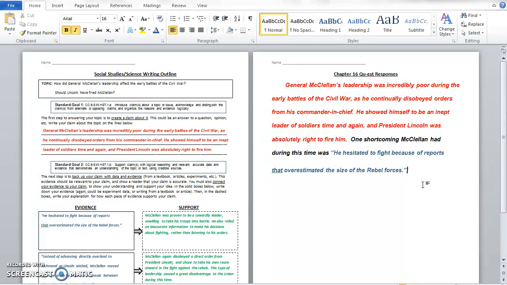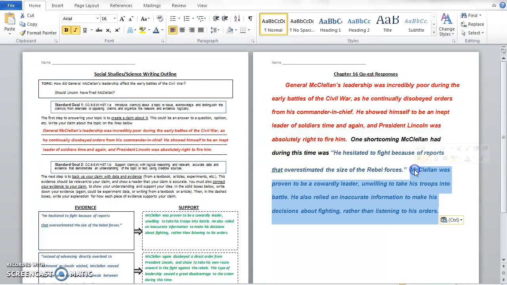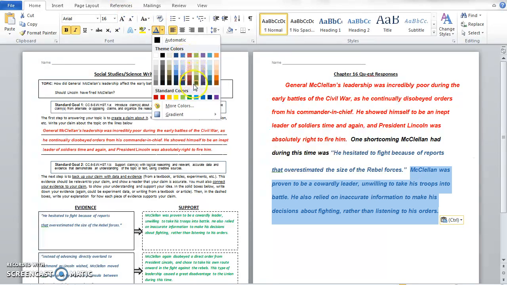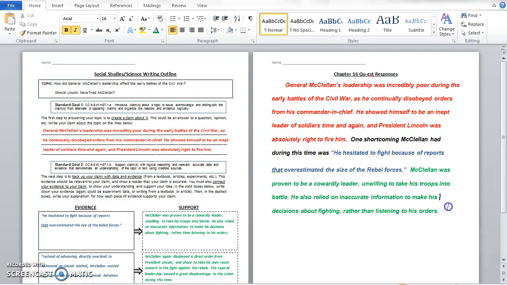And now, because your support already connects to your evidence and it already also connects to your claim, you don't need to add anything else at this point. You can just simply copy your support and paste that right in there as well. And again, we'll change the color so that everyone can remember that it's your support. So now you've given your first piece of evidence and support to back up your claim.